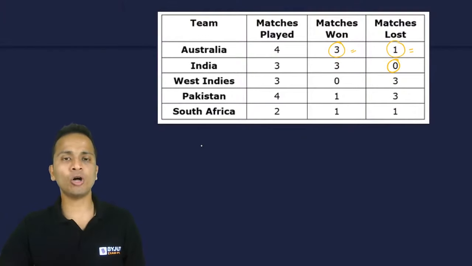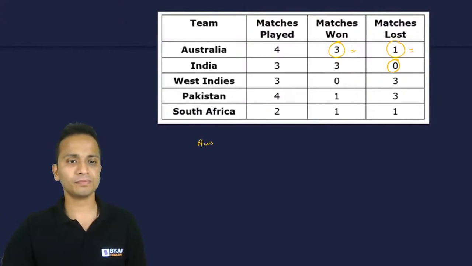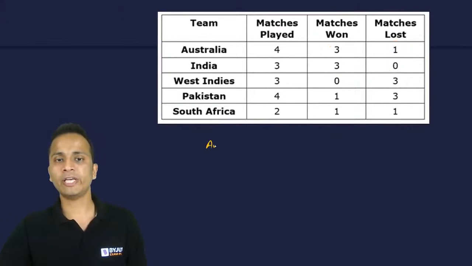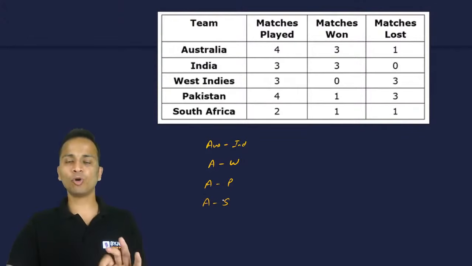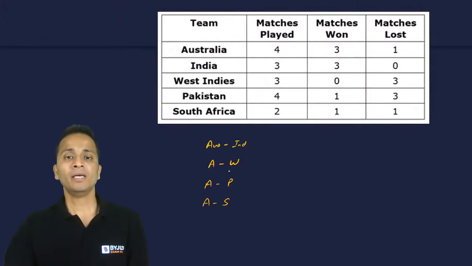So let us write all the 4 matches of Australia. So Australia, India, Australia, West Indies, Australia, Pakistan, Australia, South Africa. 4 मैचेस मैंने ऑस्ट्रेलिया के लिख दिए. इंडिया ऑस्ट्रेलिया का जो मैच हुआ था, who was the winner? India was the winner. And in all the remaining 3 matches of Australia, Australia was the winner.